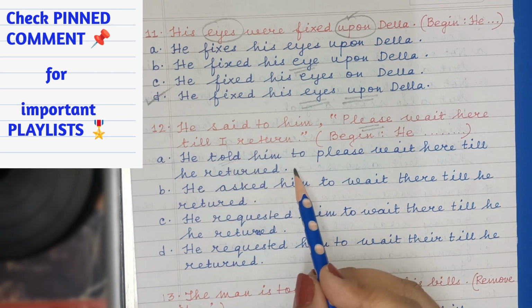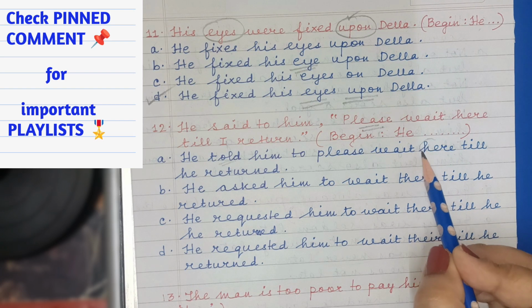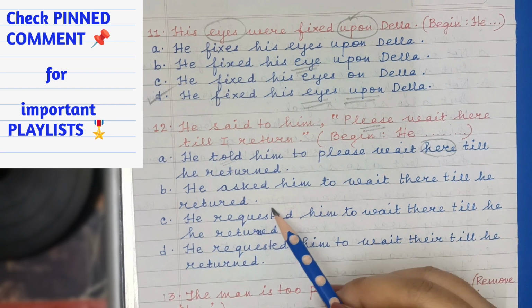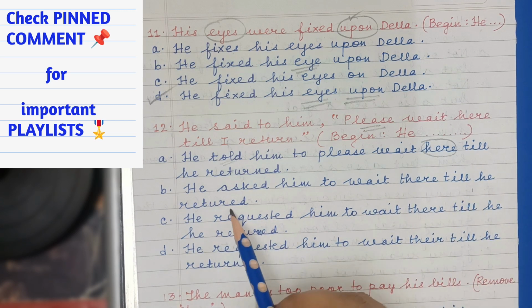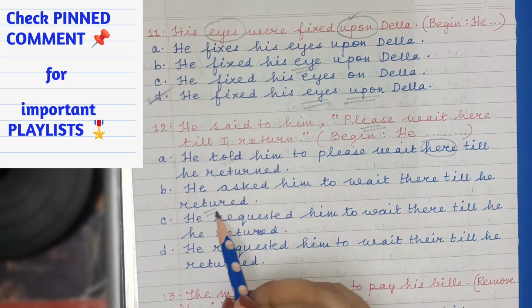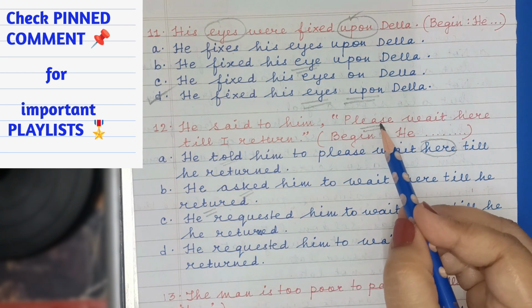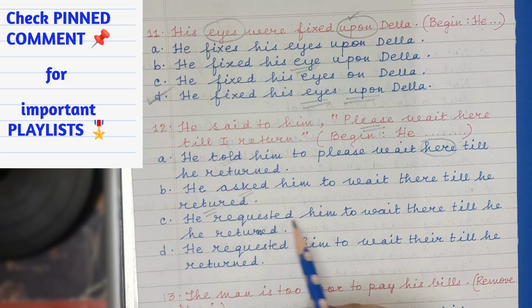Well, this is incorrect. And here must become there. Again, an error. He asked him to wait there till he returned. The same thing. The spelling of returned is incorrect. And you are not supposed to write asked if there is please. He requested him to wait there till he returned, or he requested him to wait there till he returned. More or less the same option. So what is the error?